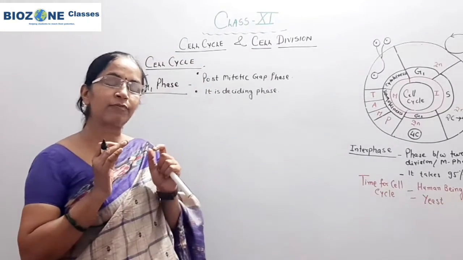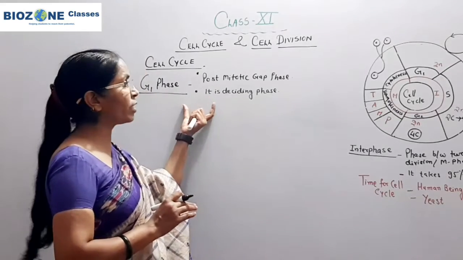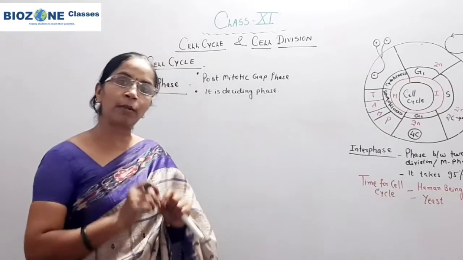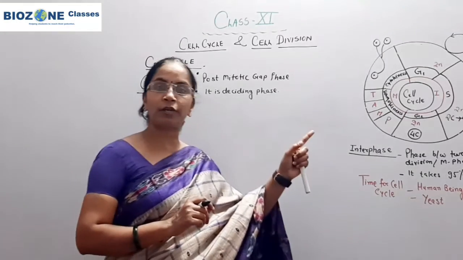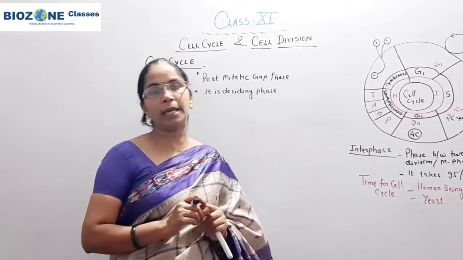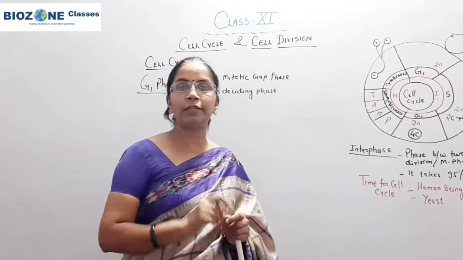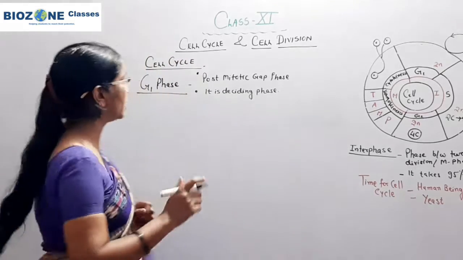So it is finally decided in G1 phase only whether the cell proceeds to cell division. If it does, the cell enters the S phase, or else it remains without division. That means the cell is always present in the G0 phase, or quiescent stage.